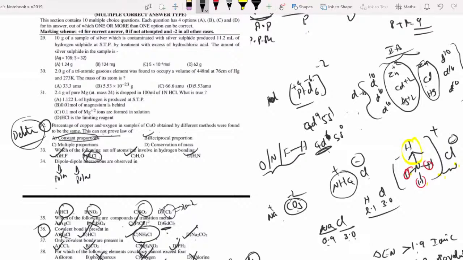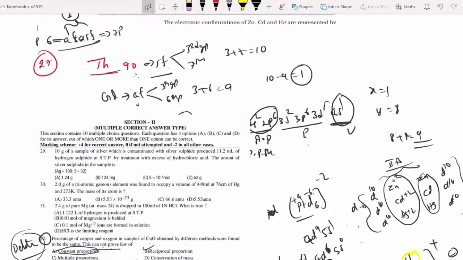30, 29. What is that? Space is available? No. I will go for one more time these questions. Now I will take it. Wait for 1 minute.